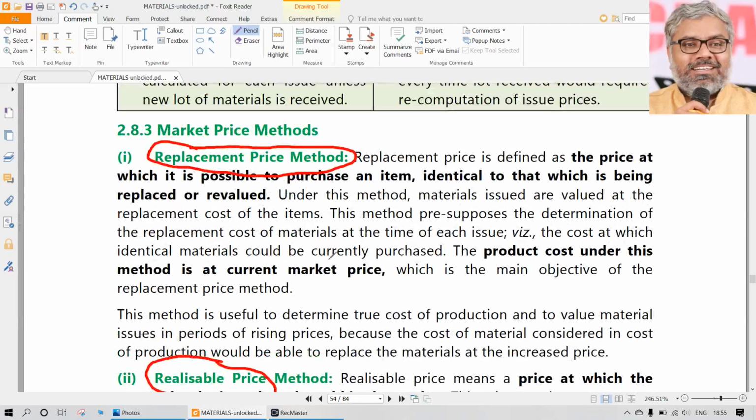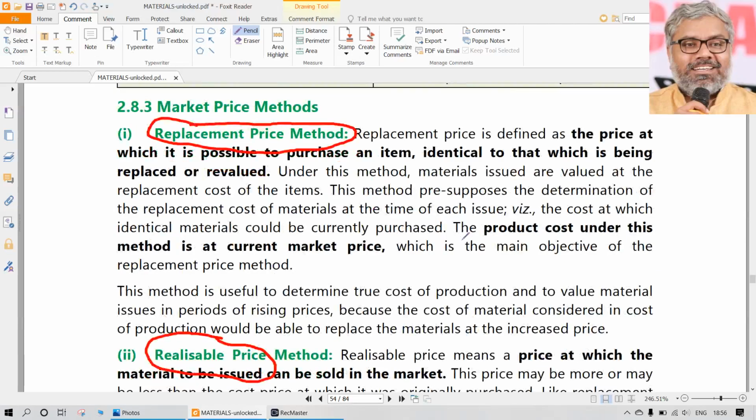Replacement price means if at all you buy the material now in the market. You purchased it already, it is already in the stock, but we are not bothered about that. We are assuming, what if we go to the market and purchase the material now to replace the existing material, how much price we should have paid, that will be considered as if that is the issue price. So that is a revaluation of the materials that happens.